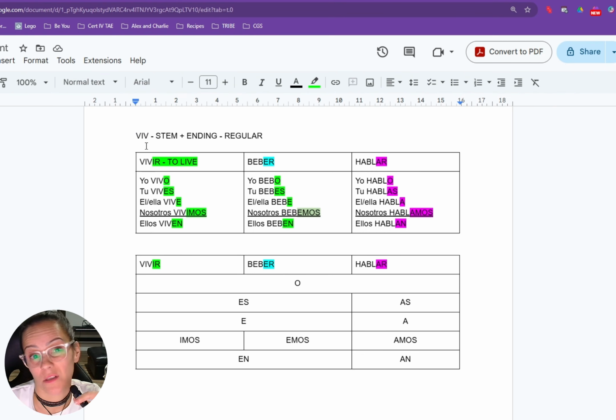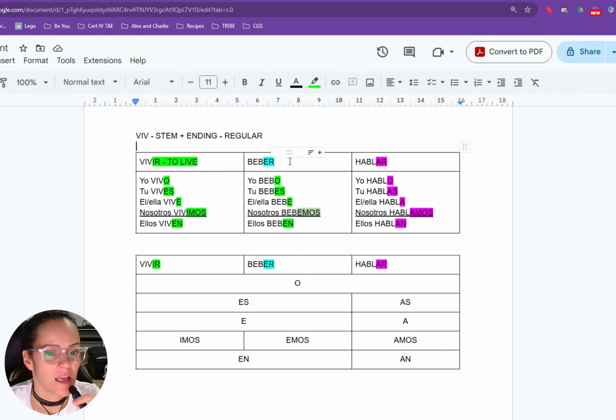I know it's really annoying, and if you ask me, really unnecessary, but that's just how it is. We take the stem viv and add the ending. The reason we have different endings for each verb form is so that we don't have to say yo, tú, etc. all the time, because it's implied within.